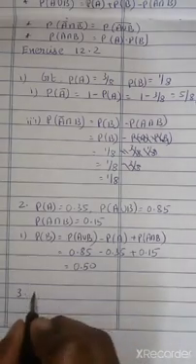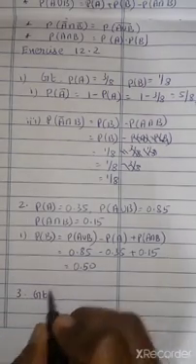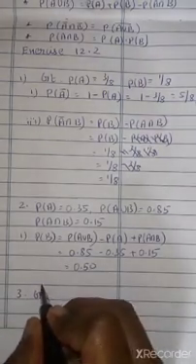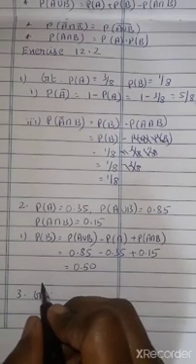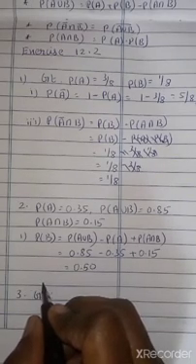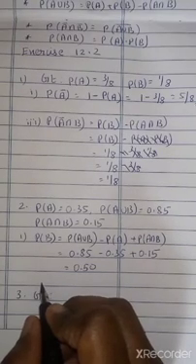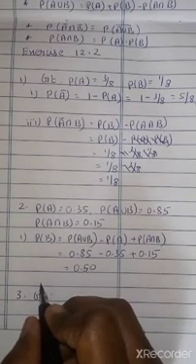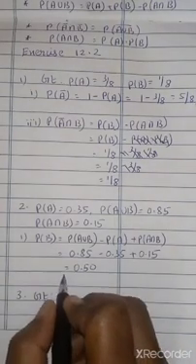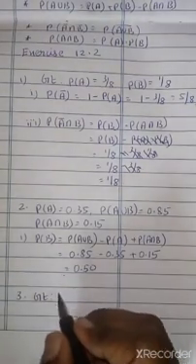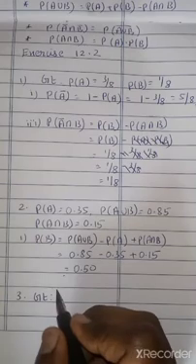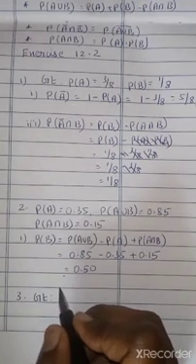Third one: given that a die is thrown twice, let A be the event that the first die shows 5, and B be the event that the second die shows 5. We want to find P of A union B.